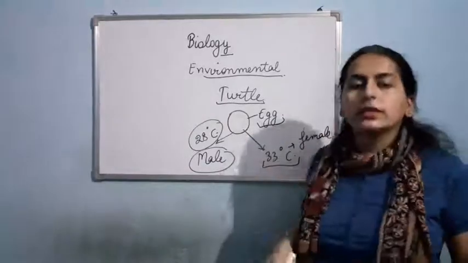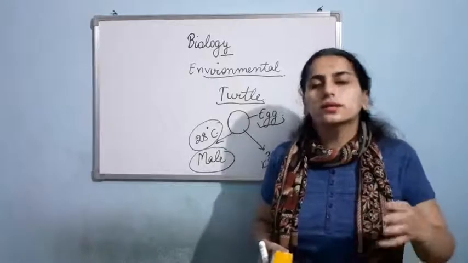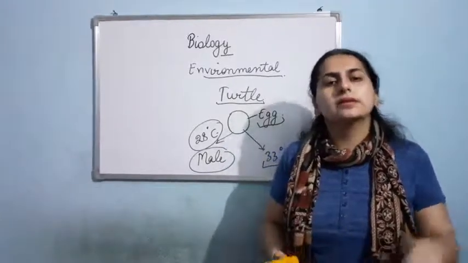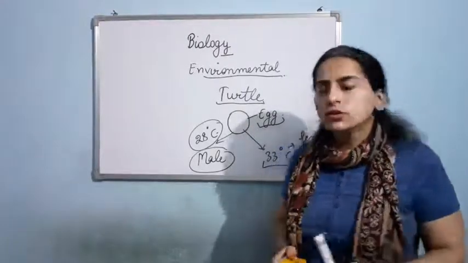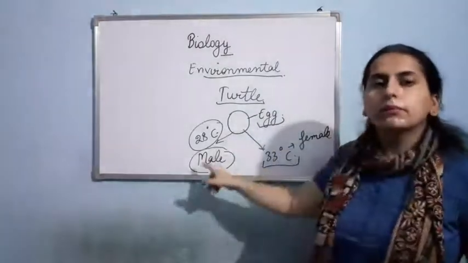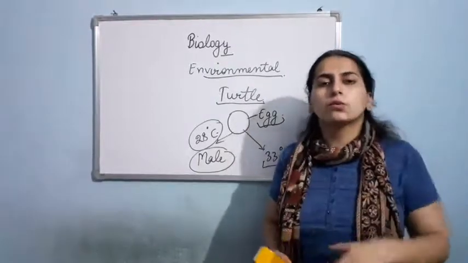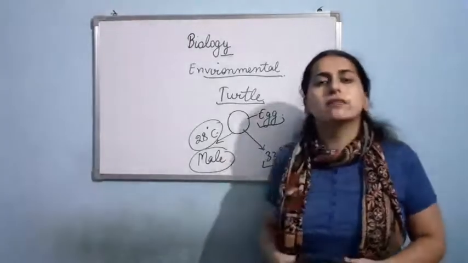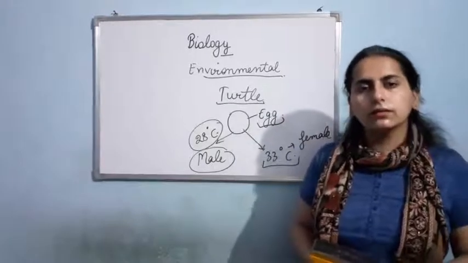And if the temperature is in between 28 to 33 degrees Celsius, the number of females and males produced is quite proportionate. So here, as you can see, temperature, that is an environmental factor, is responsible for determining the sex of the child. So this is environmental sex determination. Am I clear with the topic?